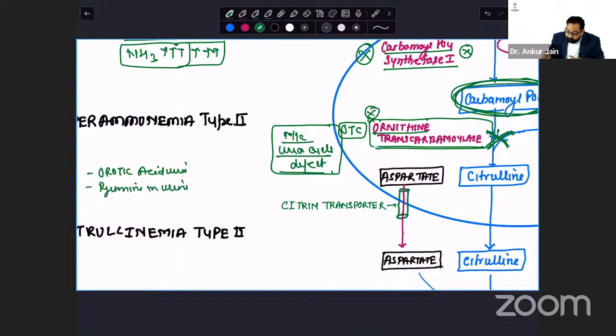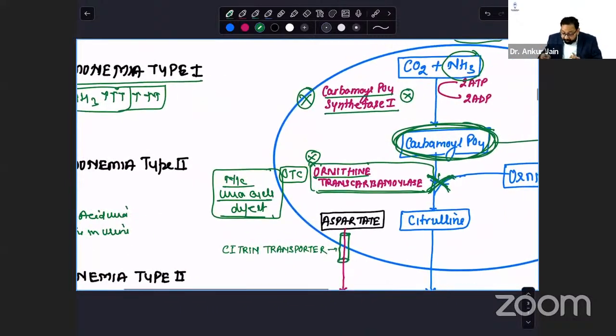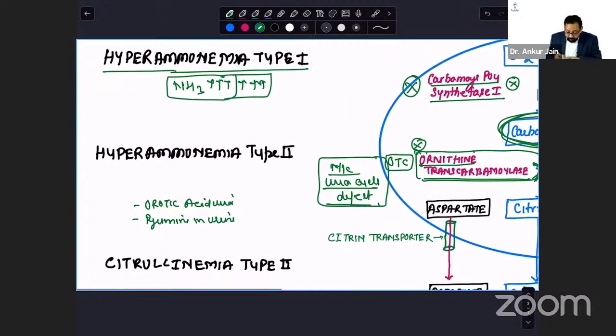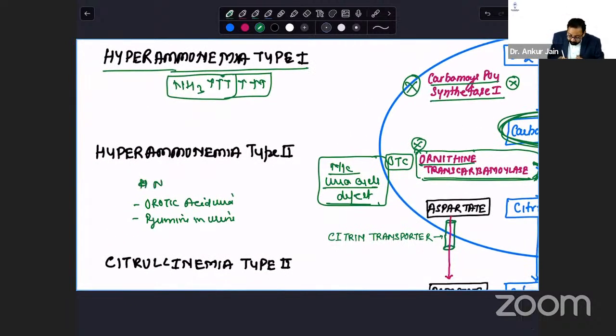Other than that, ammonia will be increased. Definitely, this ammonia will not be metabolized, so ammonia will increase.